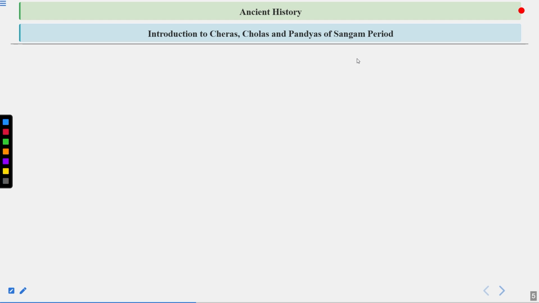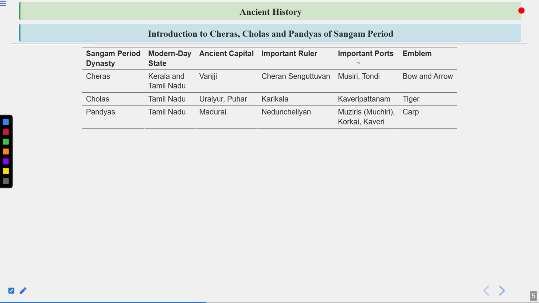Now let's discuss about the introduction to Cheras, Cholas and Pandyas of Sangam period. So there are certain things that we need to remember about them, like the Sangam period dynasty, modern day state in which they existed, ancient capital, important ruler, important ports and emblems. These are some of the important things from which you will always find questions.